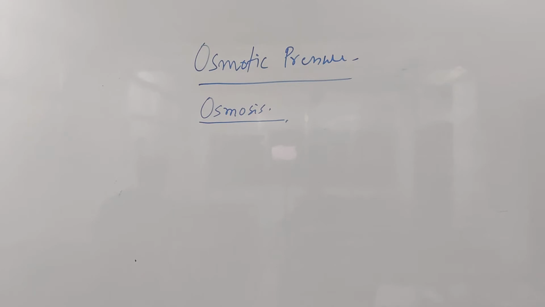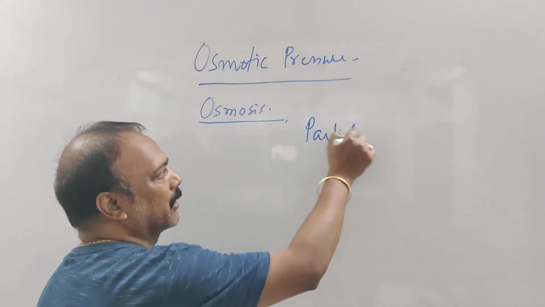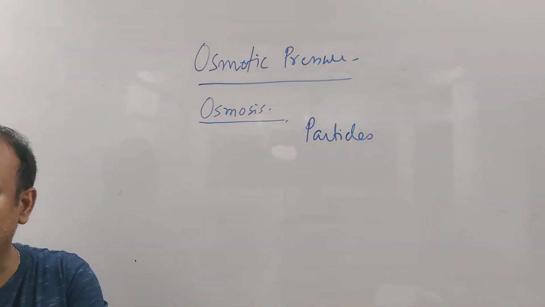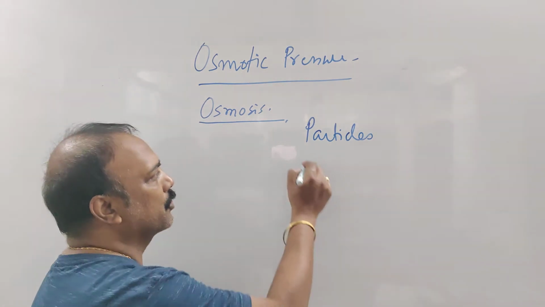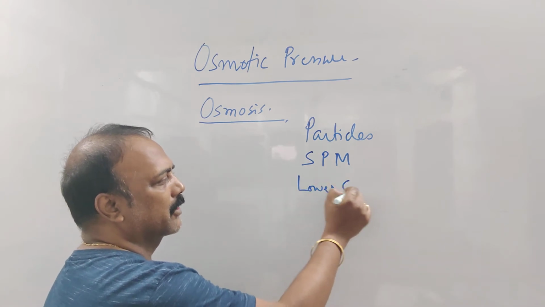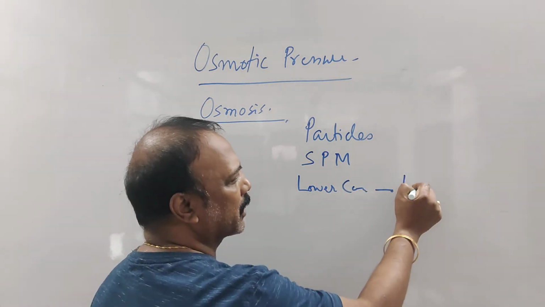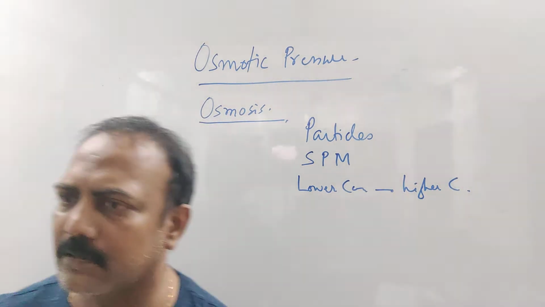So osmosis is the movement of particles of a semi-permeable medium from a region of lower concentration to a region of higher concentration. Okay, so what she said and what I understood is that osmosis is the movement of particles. If I have heard you wrong, you will rectify me. I am just taking the keywords: through semi-permeable membrane, from lower concentration to higher concentration. Okay, that is what Srishti told. Anybody disagree with that? Will you tell me?